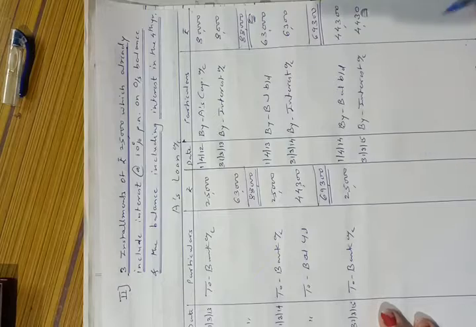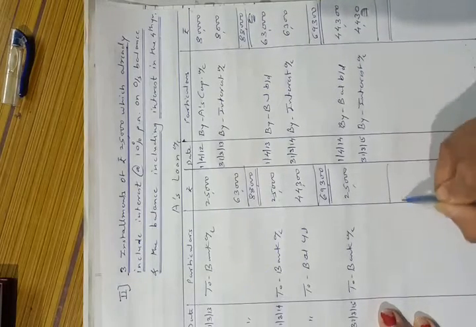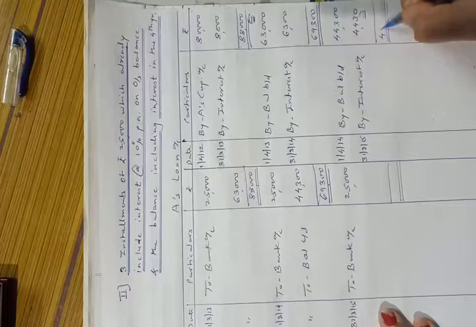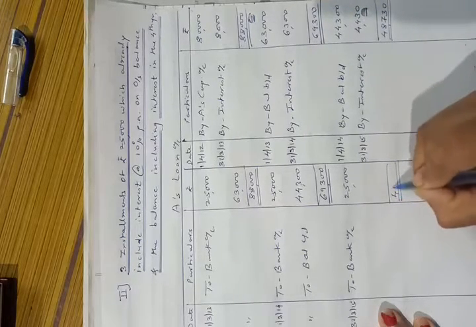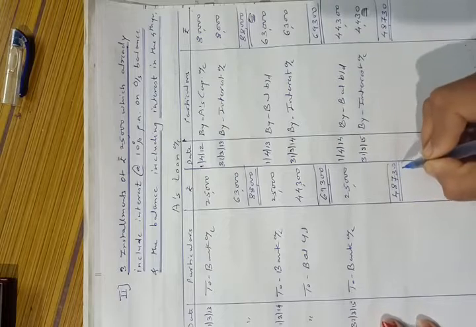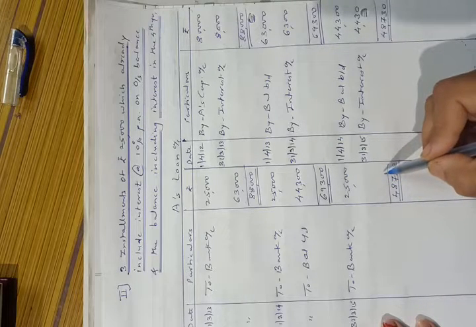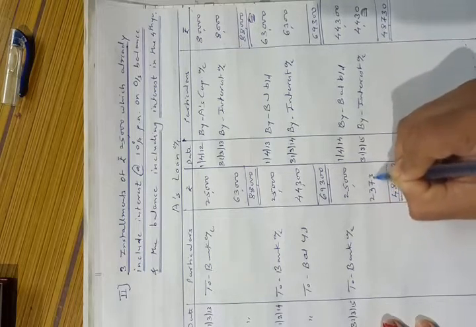So we will tally the account now. Total of credit side will be 48,730. We will deduct rupees 25,000 from this amount, so the amount remaining will be 23,730.